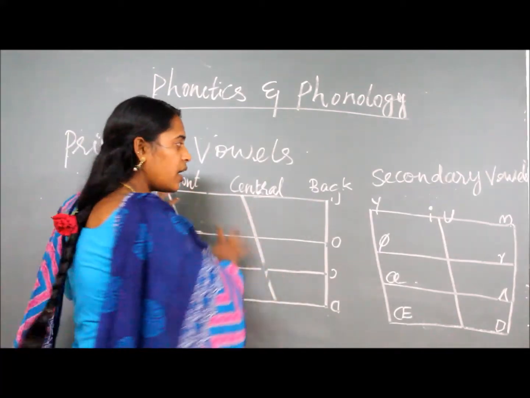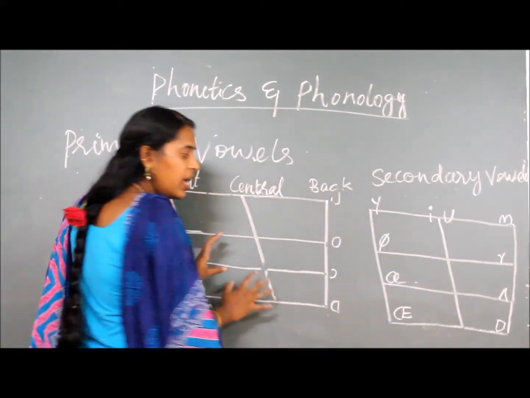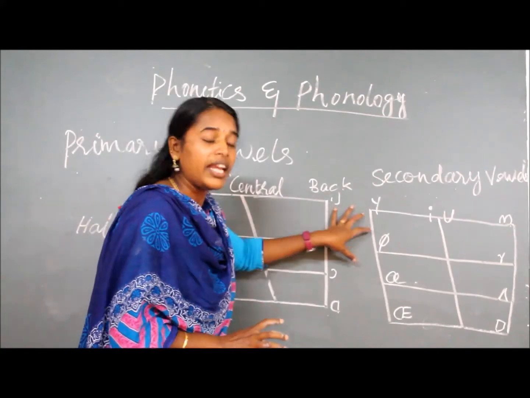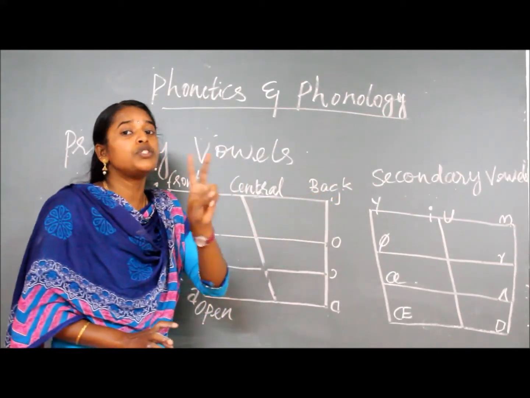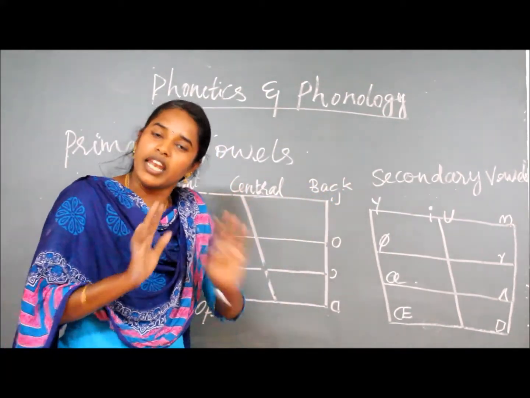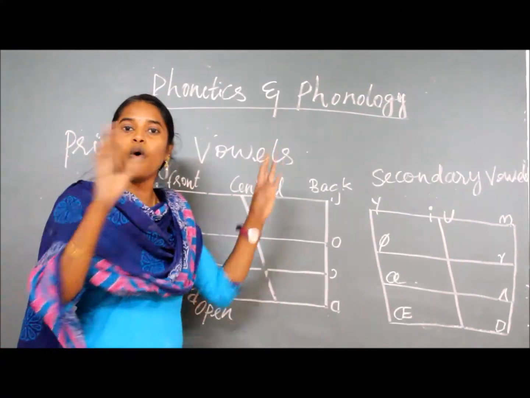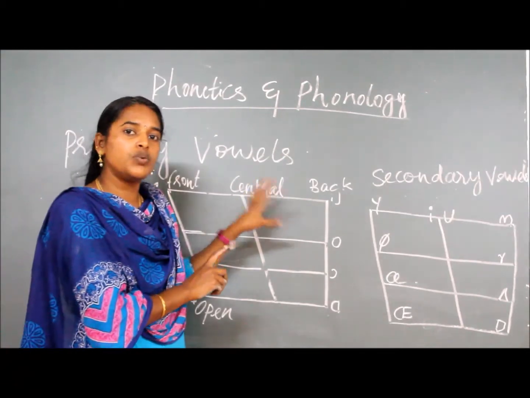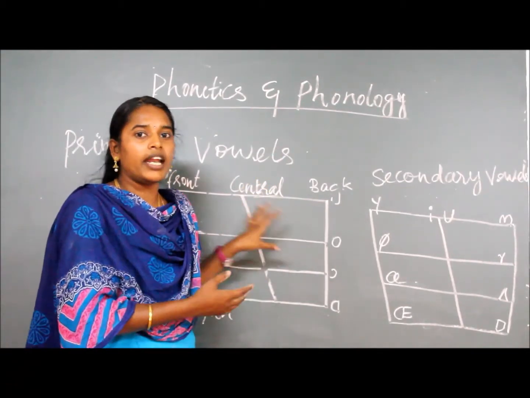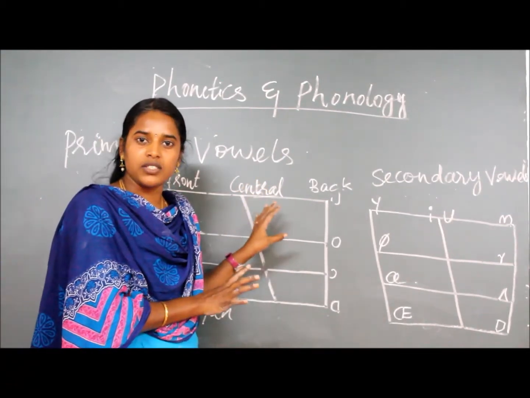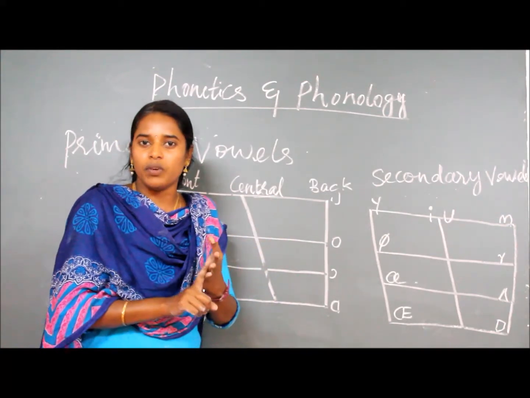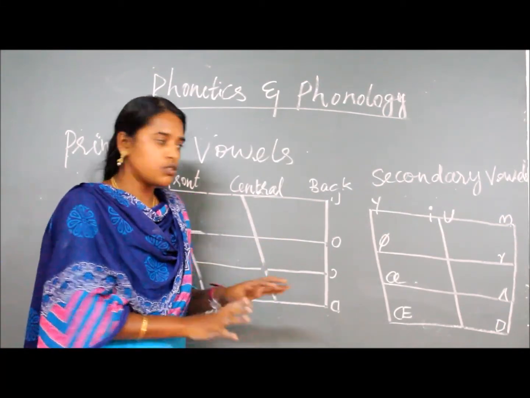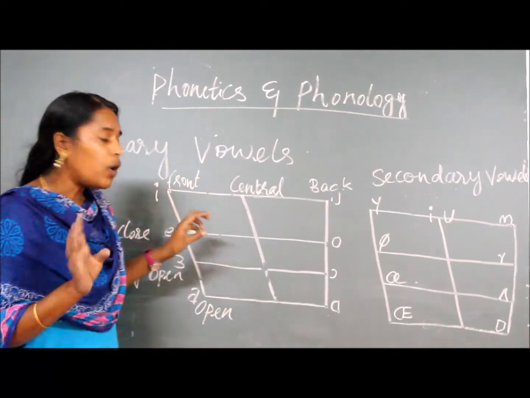Got it? So based on this assumption, they found that from these 18, there are 12 vowels. It is enough to describe the whole thing of this vowel structure. So what are the 12 vowels we already read in our A01 text? That is our pure vowels. That is 12 pure vowels. So based on this, you can see, what things are there?